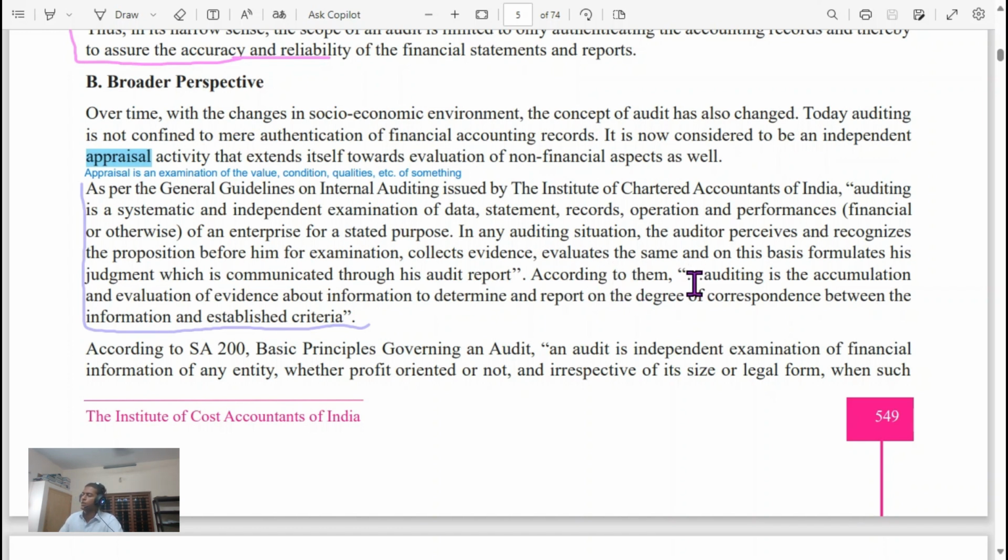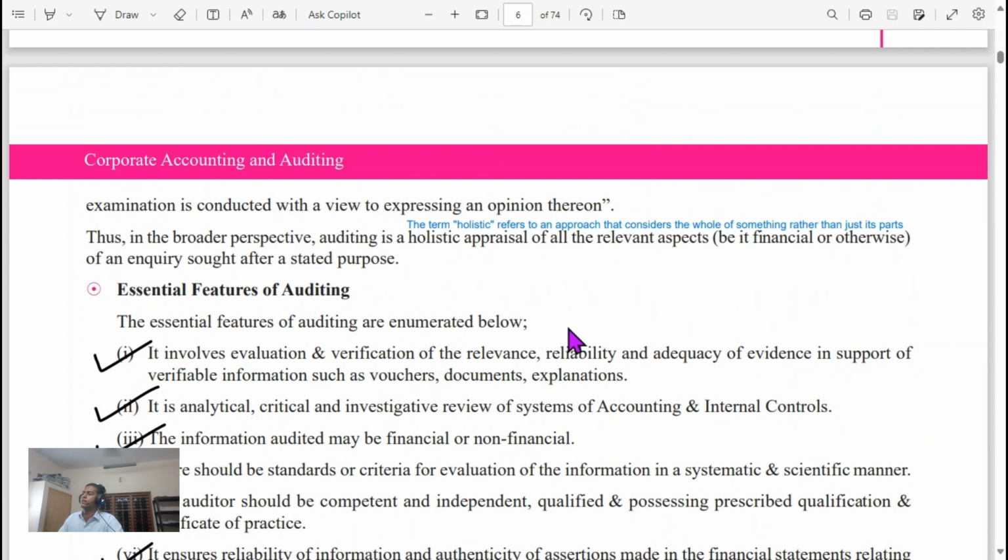According to them, auditing is the accumulation and evaluation of evidence about information to determine and report on the degree of correspondence between the information and established criteria. Thus, in a broader perspective, auditing is a holistic appraisal of all relevant aspects, be it financial or otherwise, of an inquiry sought after a stated purpose. The term holistic refers to an approach that considers the whole of something rather than just its parts.